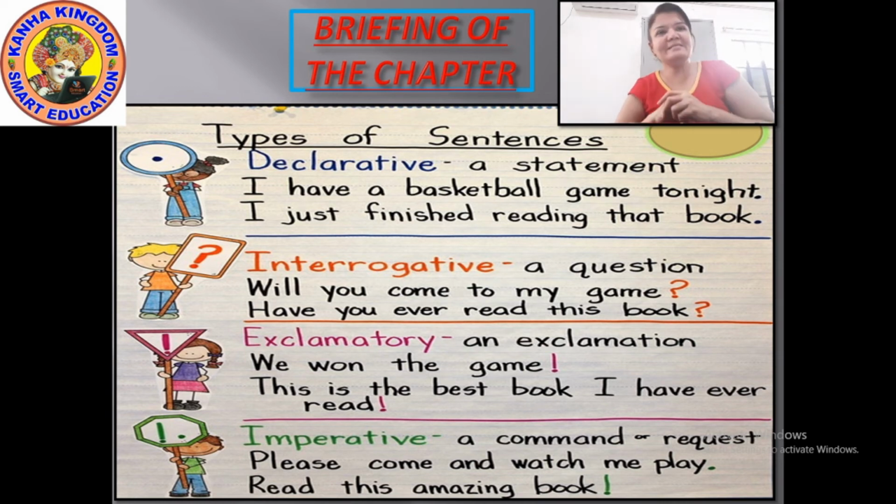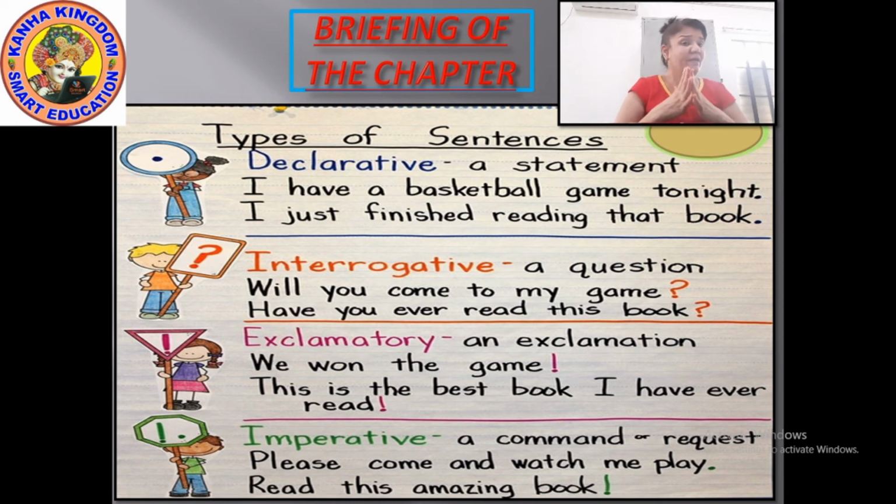"This is the best book I have ever read!" Again it expresses happiness, telling that this is the best book that I have ever read. "This is the best movie I have ever seen!" When we give such an expression, it should end with an exclamation mark.